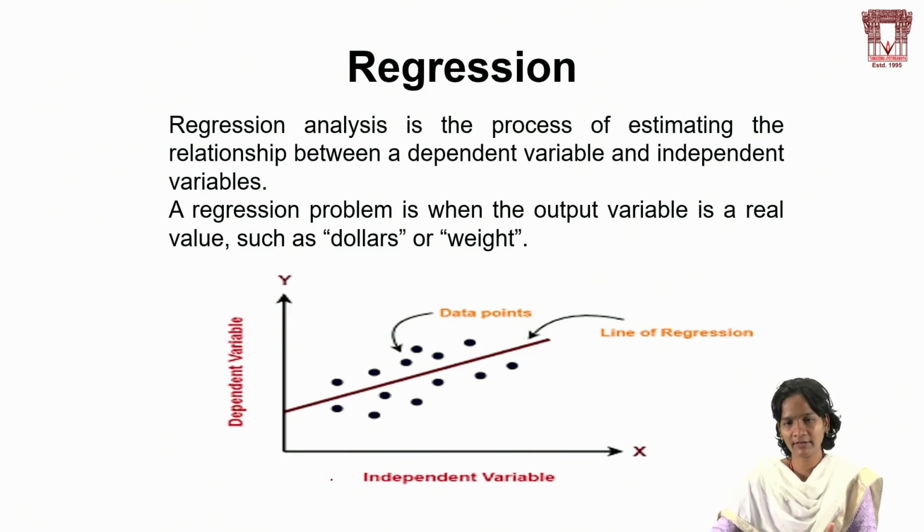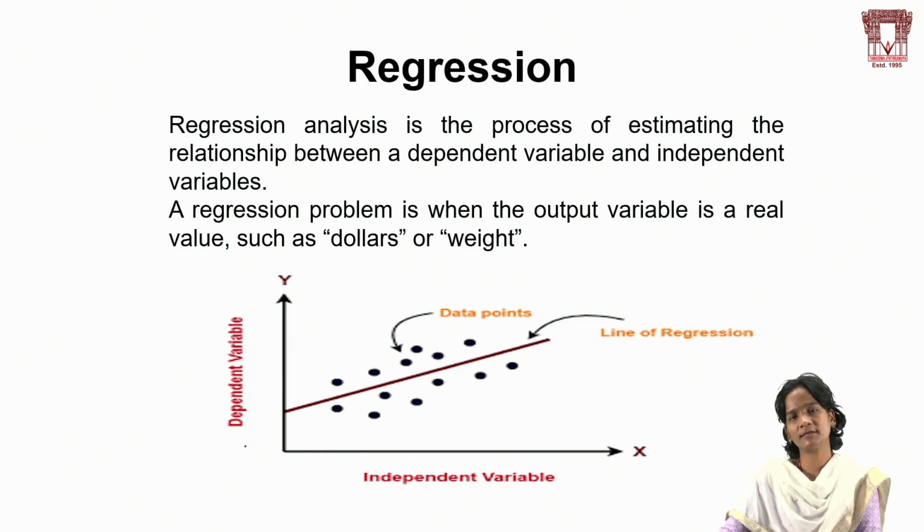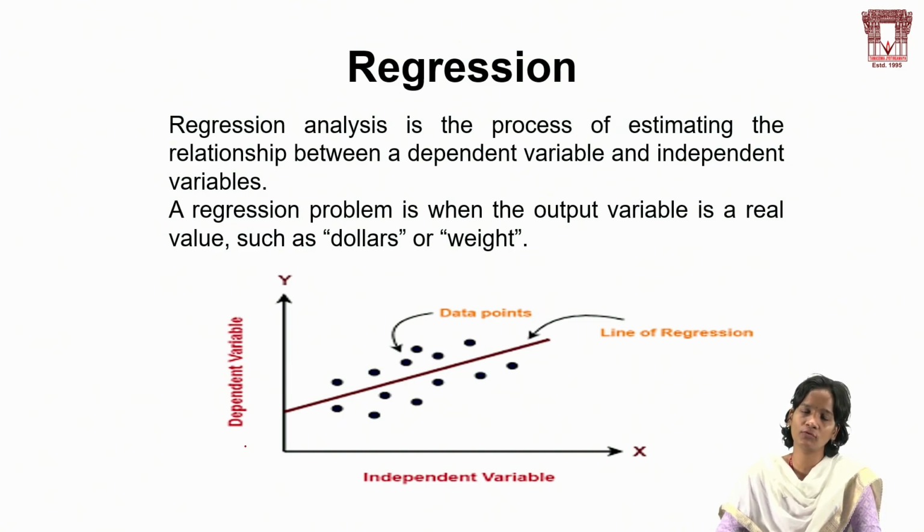And here we can say dollars or weight, we are taking the relationship between regression problem output variables, which are real values, like dollars or weight. So the dollar value will definitely be continuously changing. Today some value will be different, tomorrow will be different, and the day after tomorrow will be different. So it cannot be a constant value, it is completely a real value.